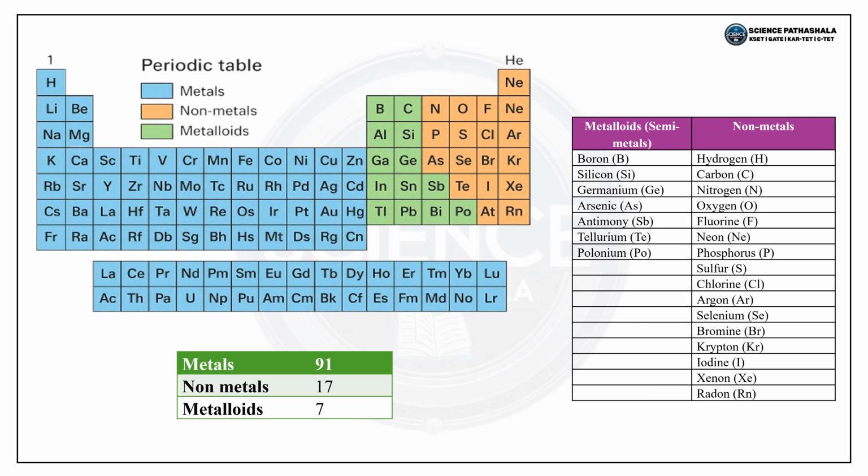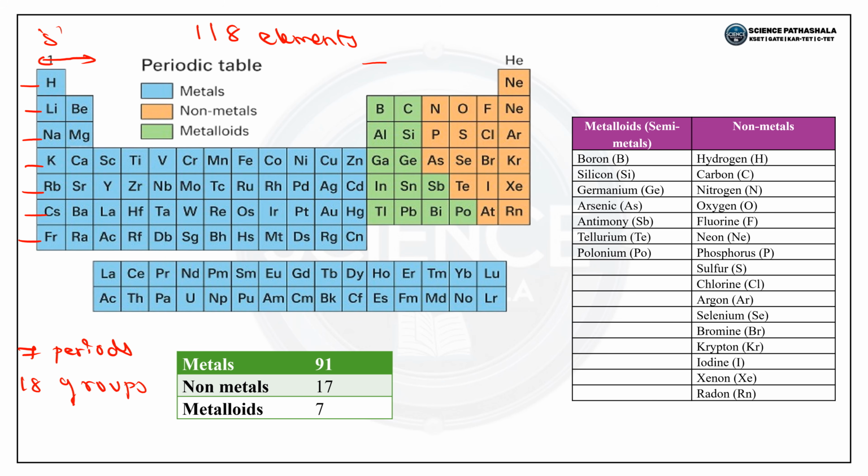This is the periodic table, and in the periodic table there are 118 elements. In this periodic table we have 7 periods, that is first, second, third, fourth, fifth, sixth, seventh. There are 18 groups in total. Group 1 and group 2 belong to the S block.